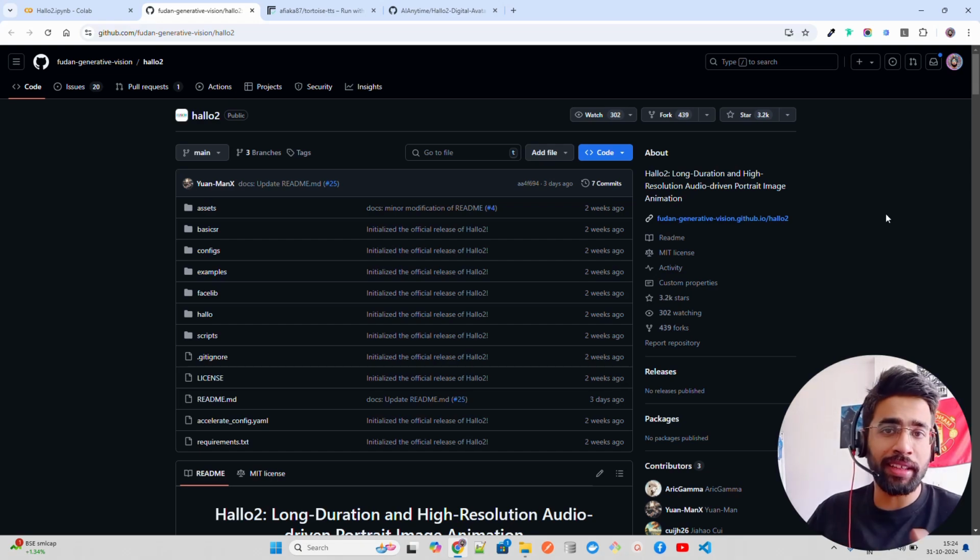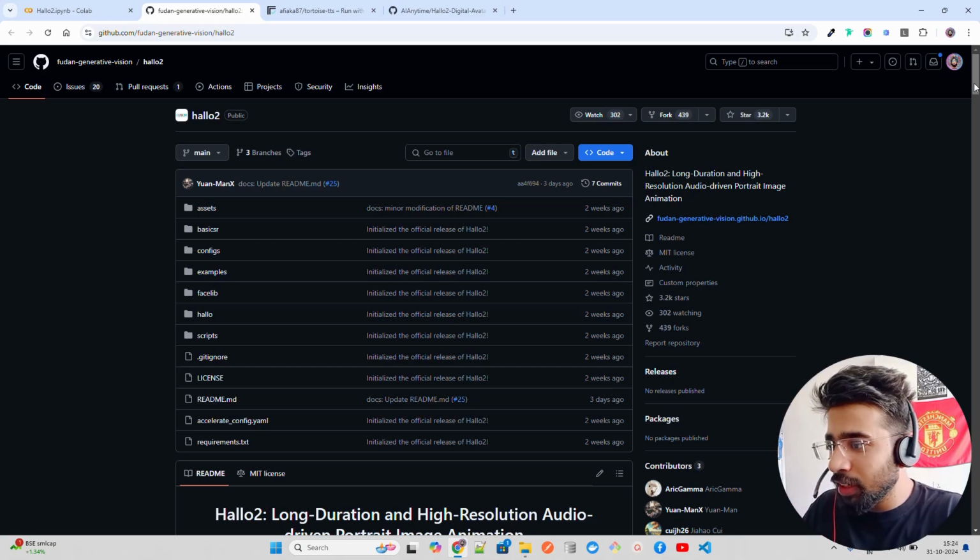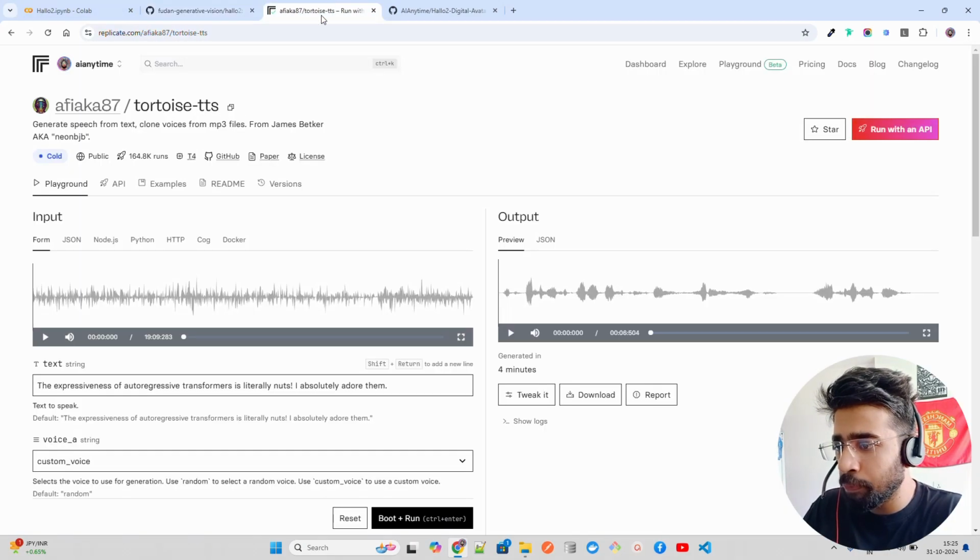And Elon says that it's so dangerous that we can't even imagine. If you look at here, that's the repository, so go and star the repository. Coming back to here, for cloning, I'm going to use Tortoise TTS.